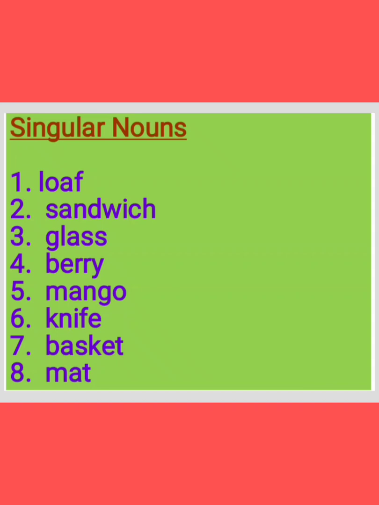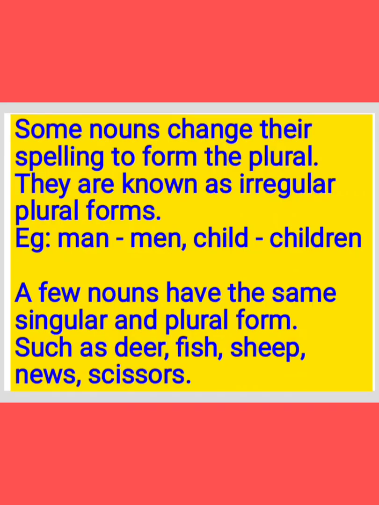And baskets singular form is basket. B-A-S-K-E-T, basket. And mats singular form is mat. M-A-T, mat. So once again, see all the singular nouns, children. Write in your books, page number 7 in your grammar book. Loaf, sandwich, glass, berry, mango, knife, basket, and mat. Got it, children? Complete this in your books now.